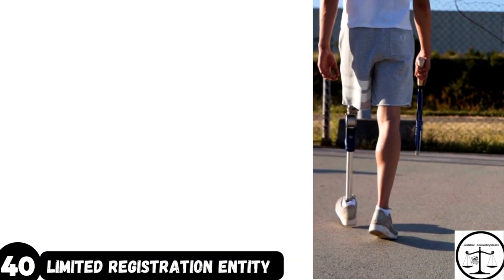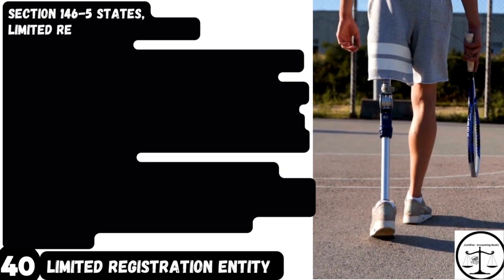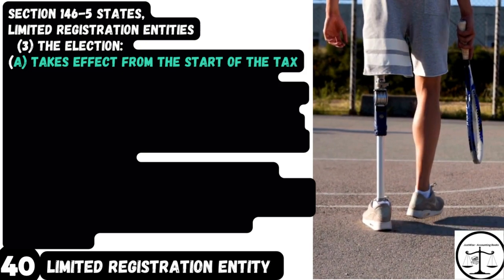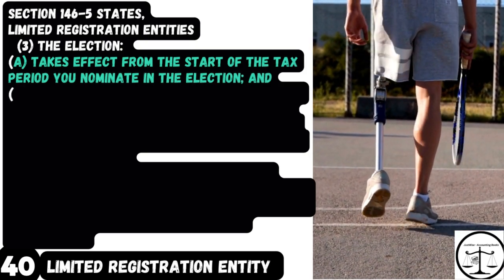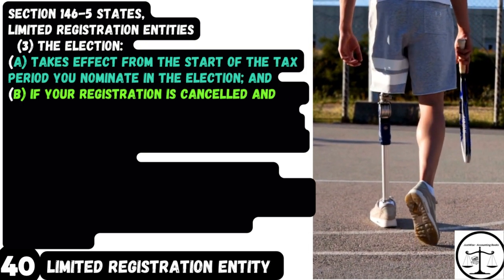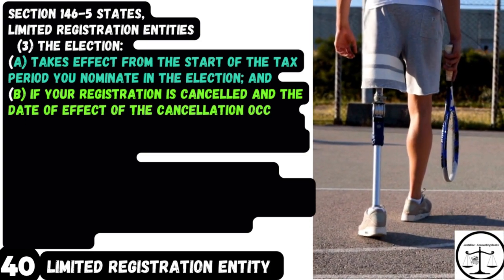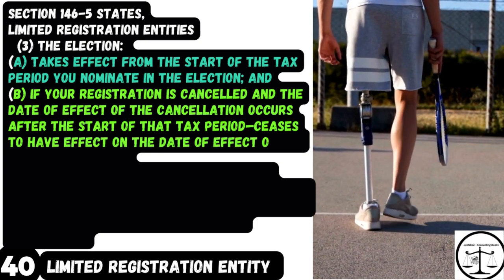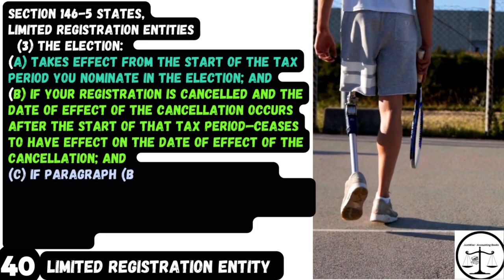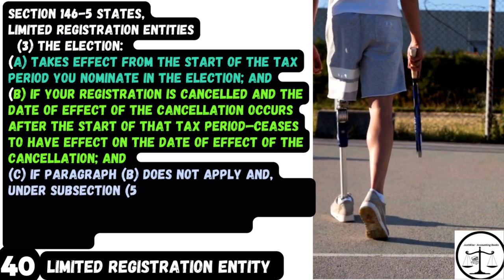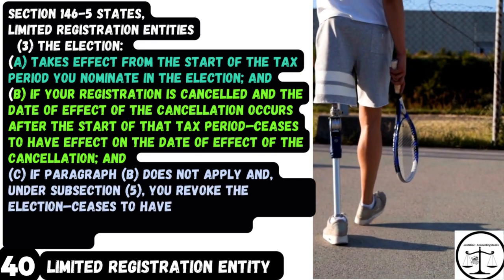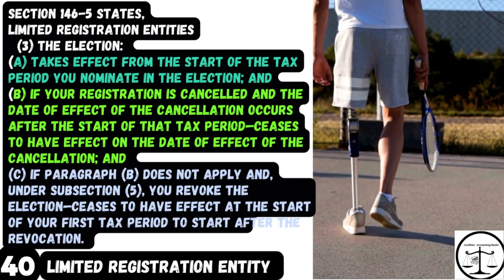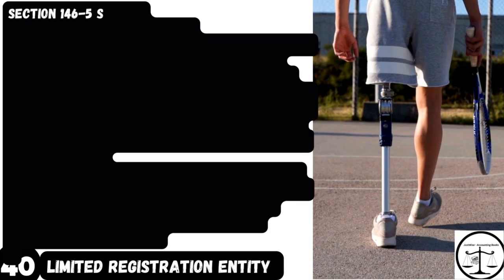When an election is in effect. 3. The election A. takes effect from the start of the tax period you nominate in the election, and B. If your registration is cancelled and the date of effect of the cancellation occurs after the start of that tax period, ceases to have effect on the date of effect of the cancellation, and C. If paragraph B does not apply and under subsection 5 you revoke the election, ceases to have effect at the start of your first tax period to start after the revocation.